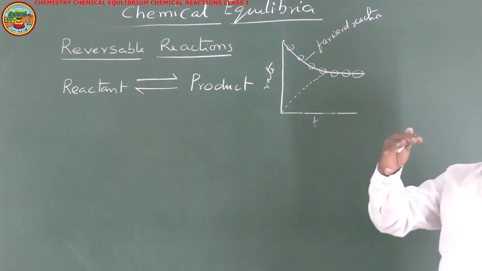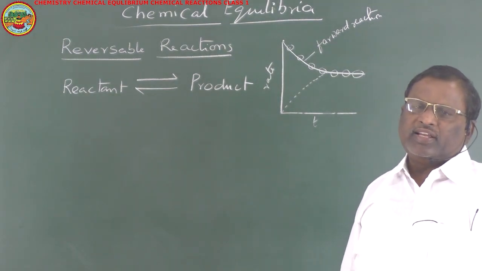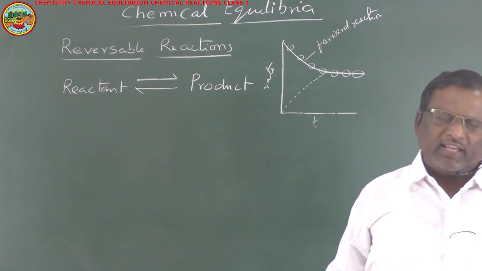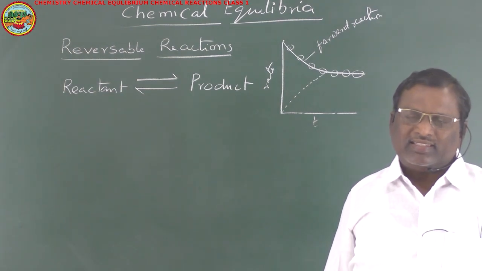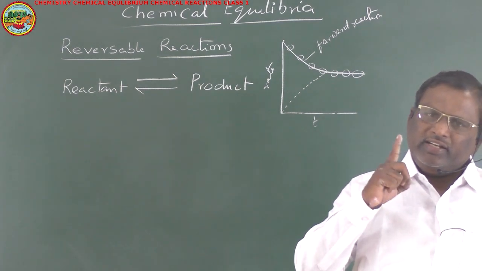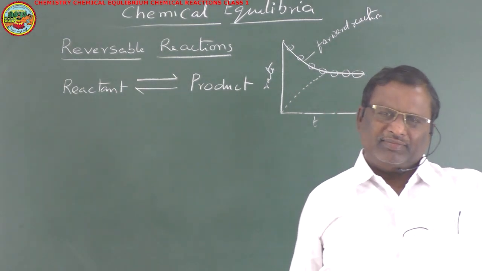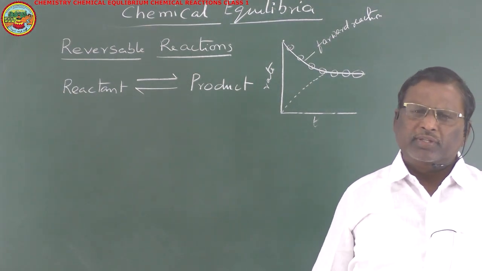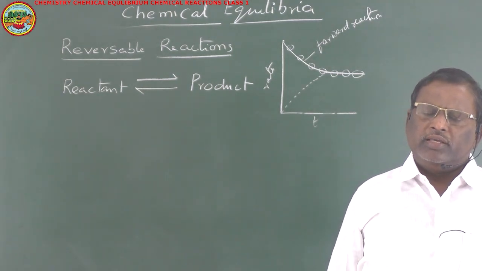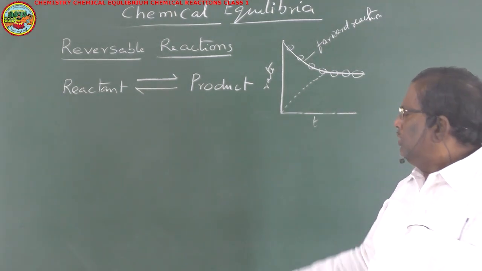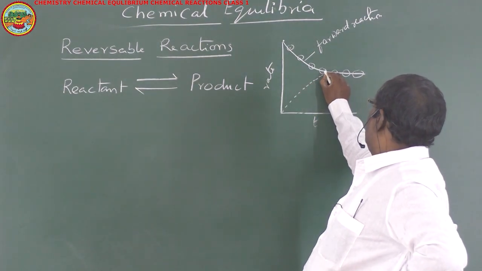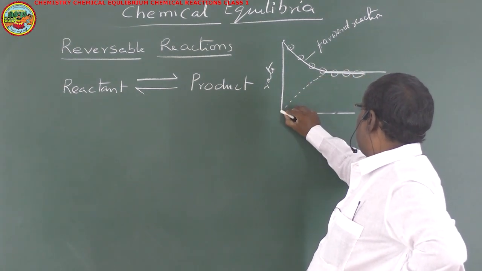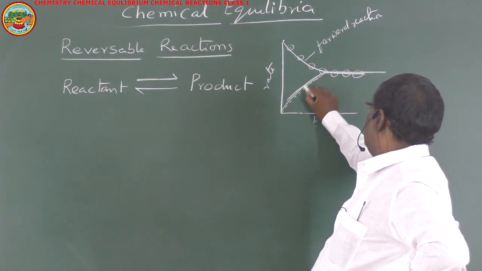Now here one condition is there: if the reacting species, both products and reactants, are gases, it should be conducted in a closed container. In the case of gases. For solutions, whether open or closed is not a big problem. So when it reaches this point, the rate of forward reaction will be equal to the rate of backward reaction. This curve will be like this. This is said to be